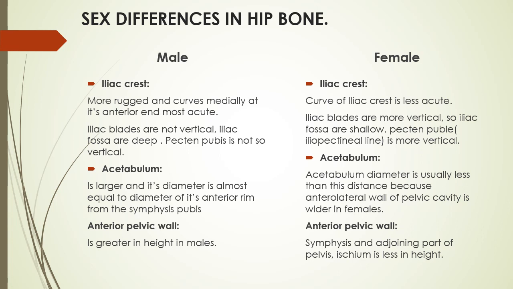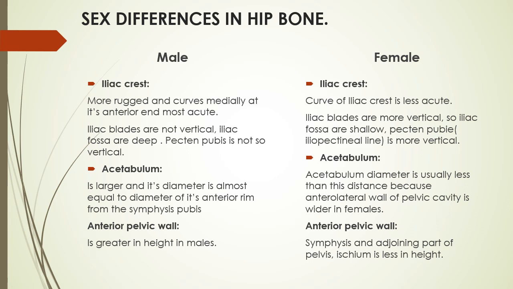The acetabulum, the acetabular fossa, is large in male. Its diameter is almost equal to the distance from the pubic symphysis to the anterior rim of the acetabulum. If you measure the distance from the pubic symphysis to the anterior margin of the acetabulum, this is one diameter. Second, you take the diameter of the acetabular cup. Both are equal. In female, the acetabular diameter is usually less than this distance.